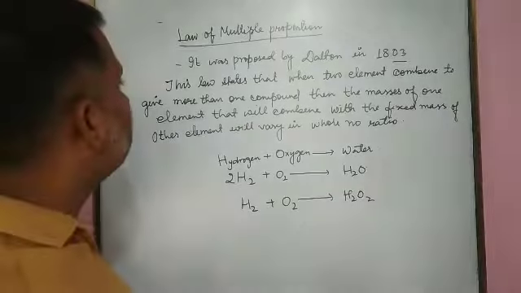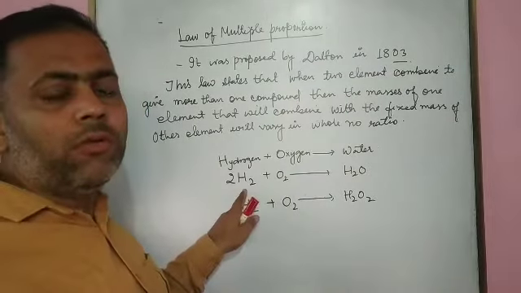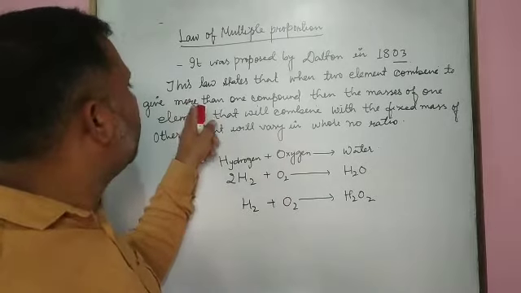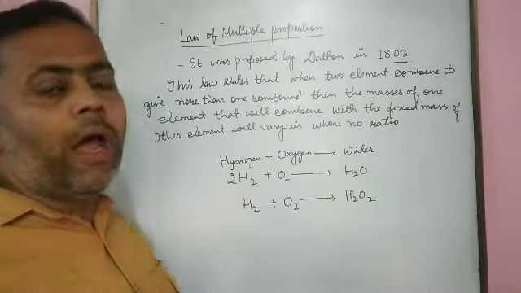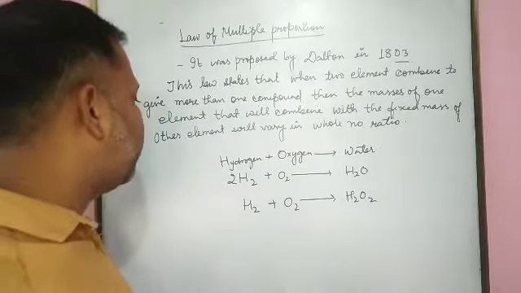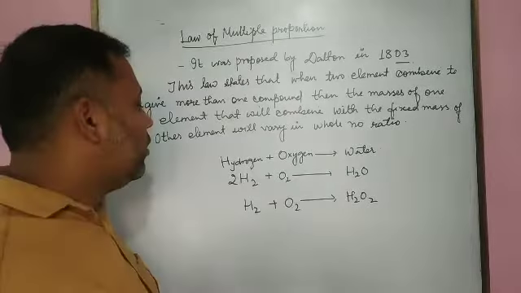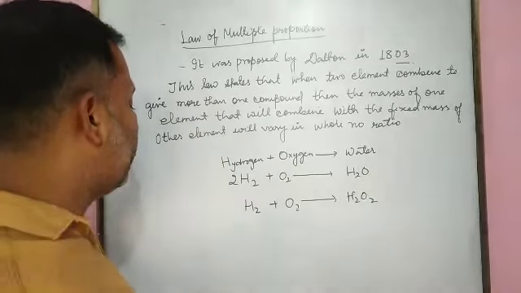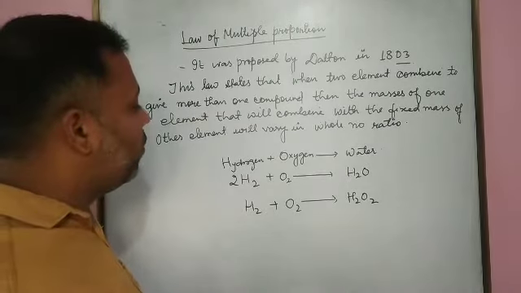And we have stated that when two elements, hydrogen and oxygen, combine to give more than one compound, this one is water and this one is hydrogen peroxide. What we see here is that the mass of one element that will combine with the mass of another element will vary in a simple whole number ratio. Let us see it.